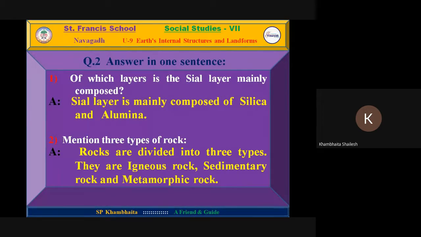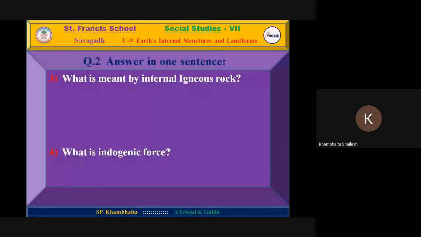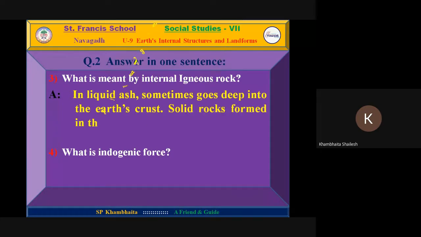Now we are moving towards the next question. Question number 3. What is meant by internal igneous rock? The answer will be read by Ganatra Nistha. Yes, Ganatra Nistha.